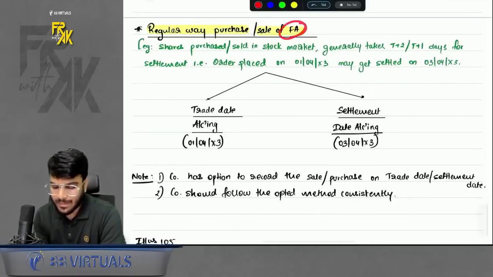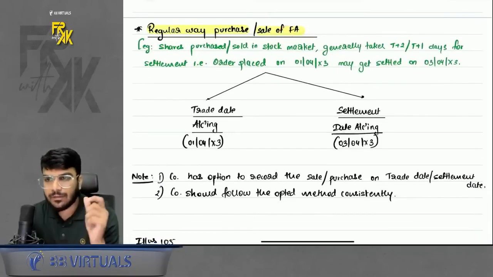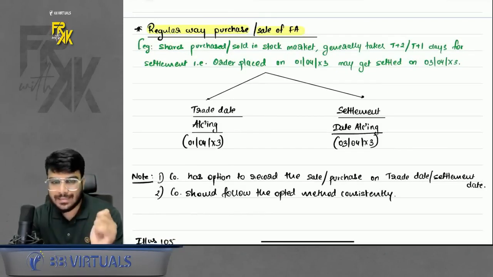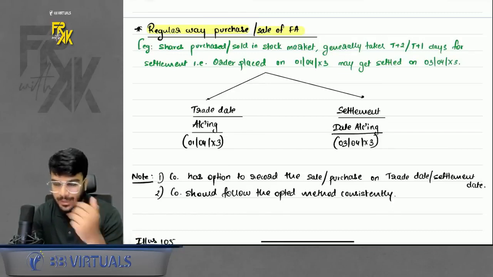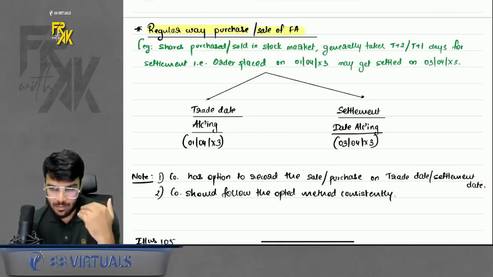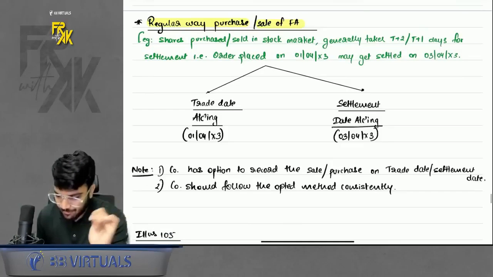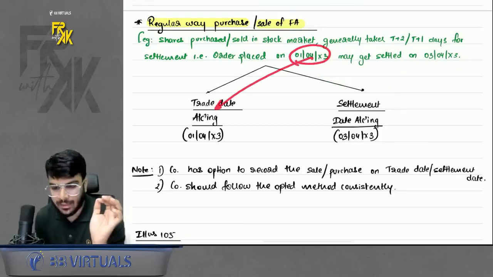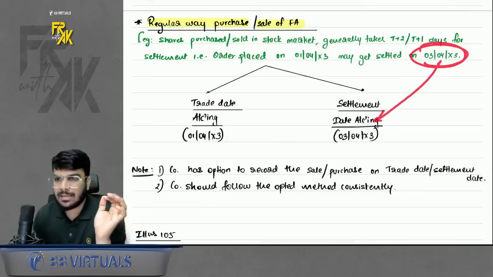Just remember that whenever you purchase any shares from the stock market, the delivery of shares in your demat account does not happen on the day you place the order. It takes T1 or T2 for settlement time. T1 means the day you place the trade plus 1 more day it will take to get credited into a demat account, or T2 means the day you place the trade plus another 2 days. So let's say you place the order on 1st April and it got settled on 3rd April. So this 1st April is known as the trade date. This 3rd April is known as the settlement date.